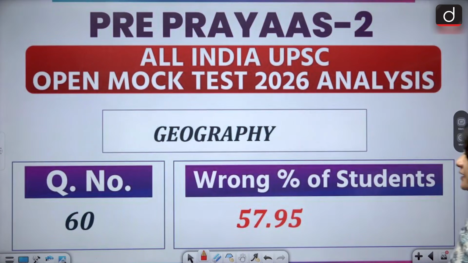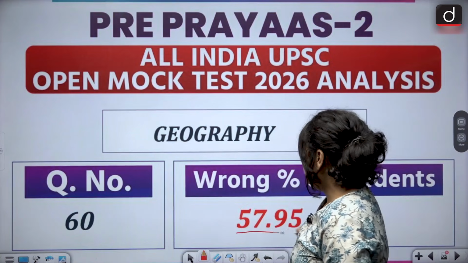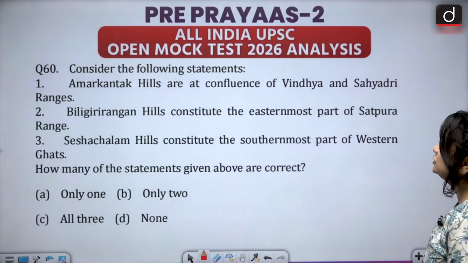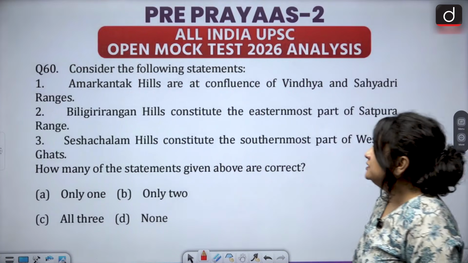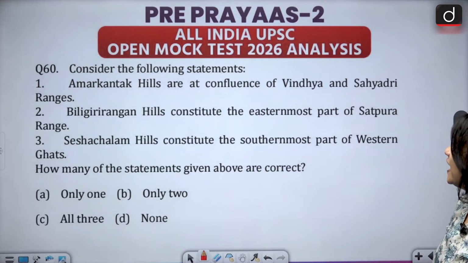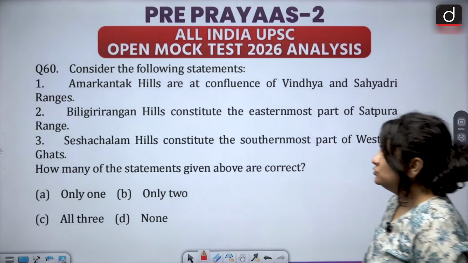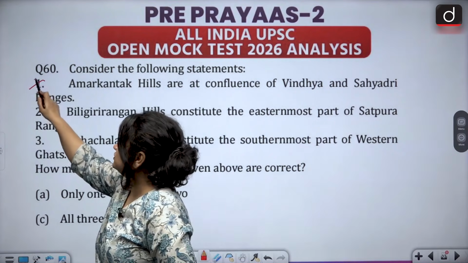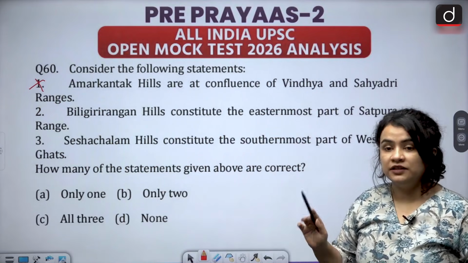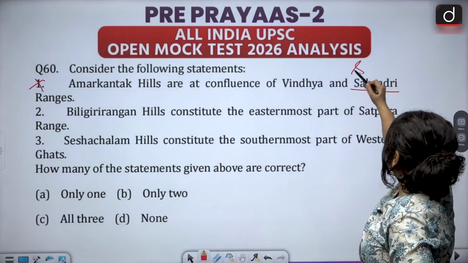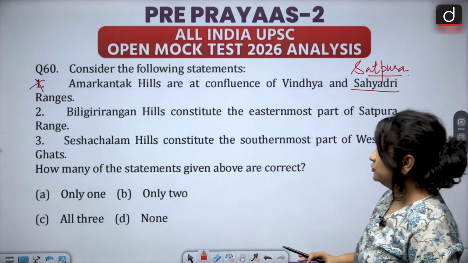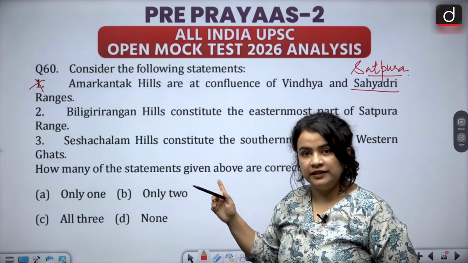Now the next question again belonged to geography. 58% of the students have got this question wrong. Let's take a look at the question. Consider the following statements. 1. Amarkantak hills are at confluence of Vindhya and Sahyadri ranges. So no, students, the very first statement is wrong. Amarkantak are not at the confluence of Vindhya and Sahyadri, but rather Vindhya and Satpura ranges. Not Sahyadri, Satpura, and we will take a look at it in the map as well.